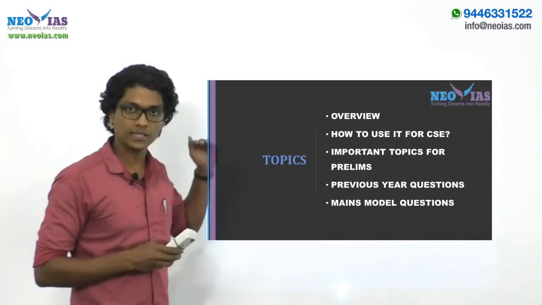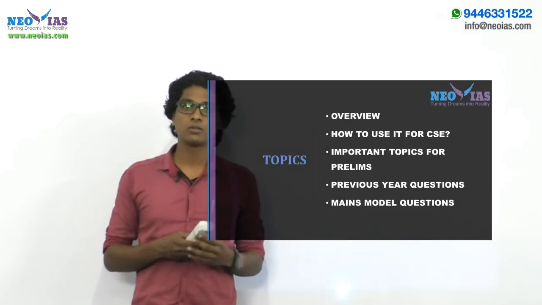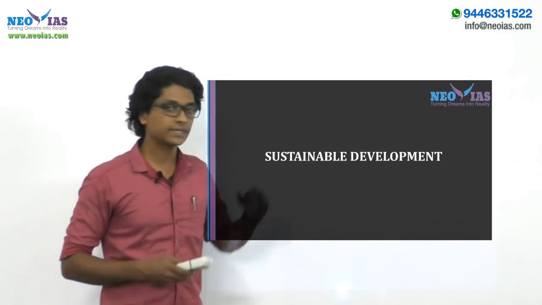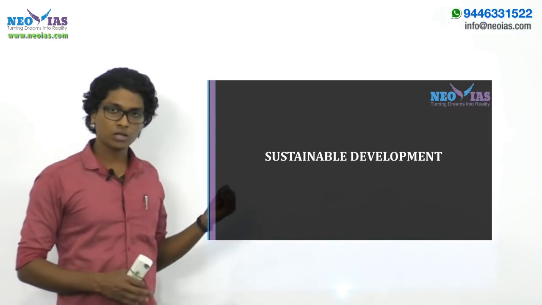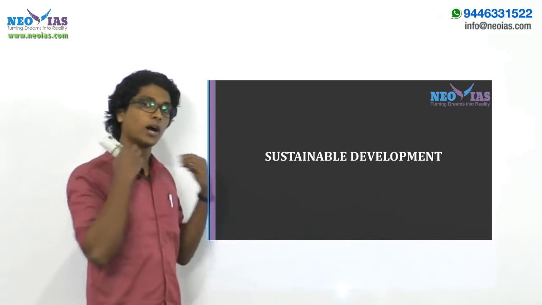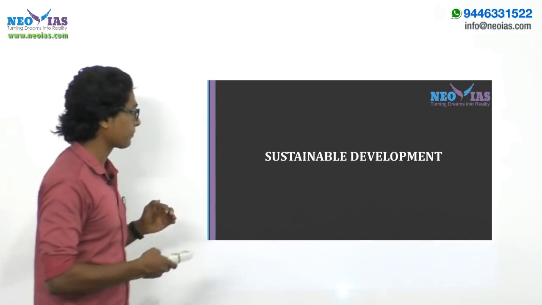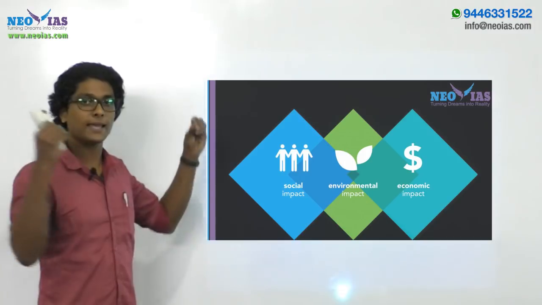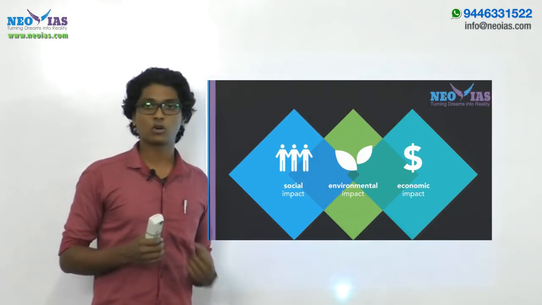So first of all, let's start with the overview, the analysis of chapter 5 of the Economic Survey. To start with, the term sustainable development is a very important idea, and you should be using this idea in your answers. What sustainable development means is that the development we are achieving should be achieved by integrating the social aspect, the environmental aspect and the economic aspect.